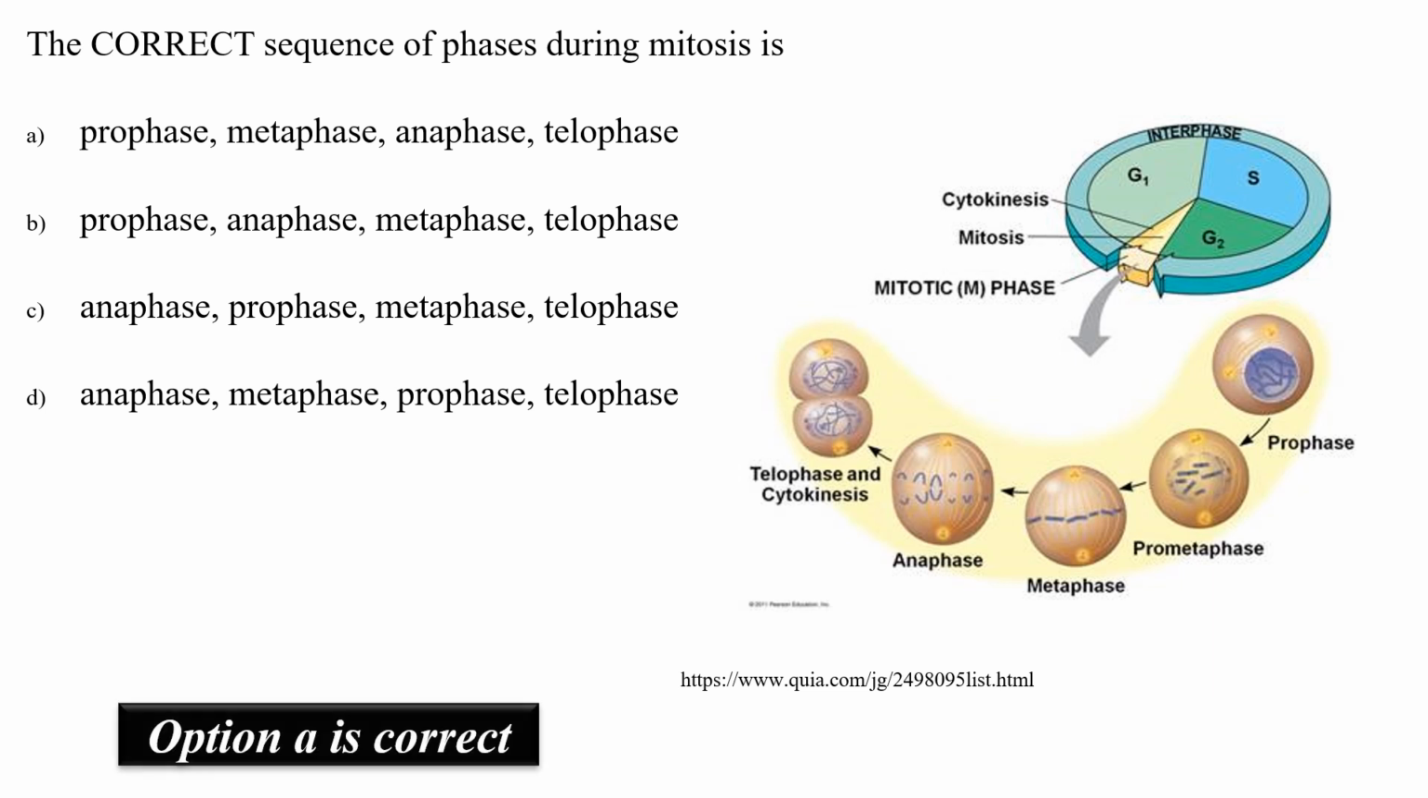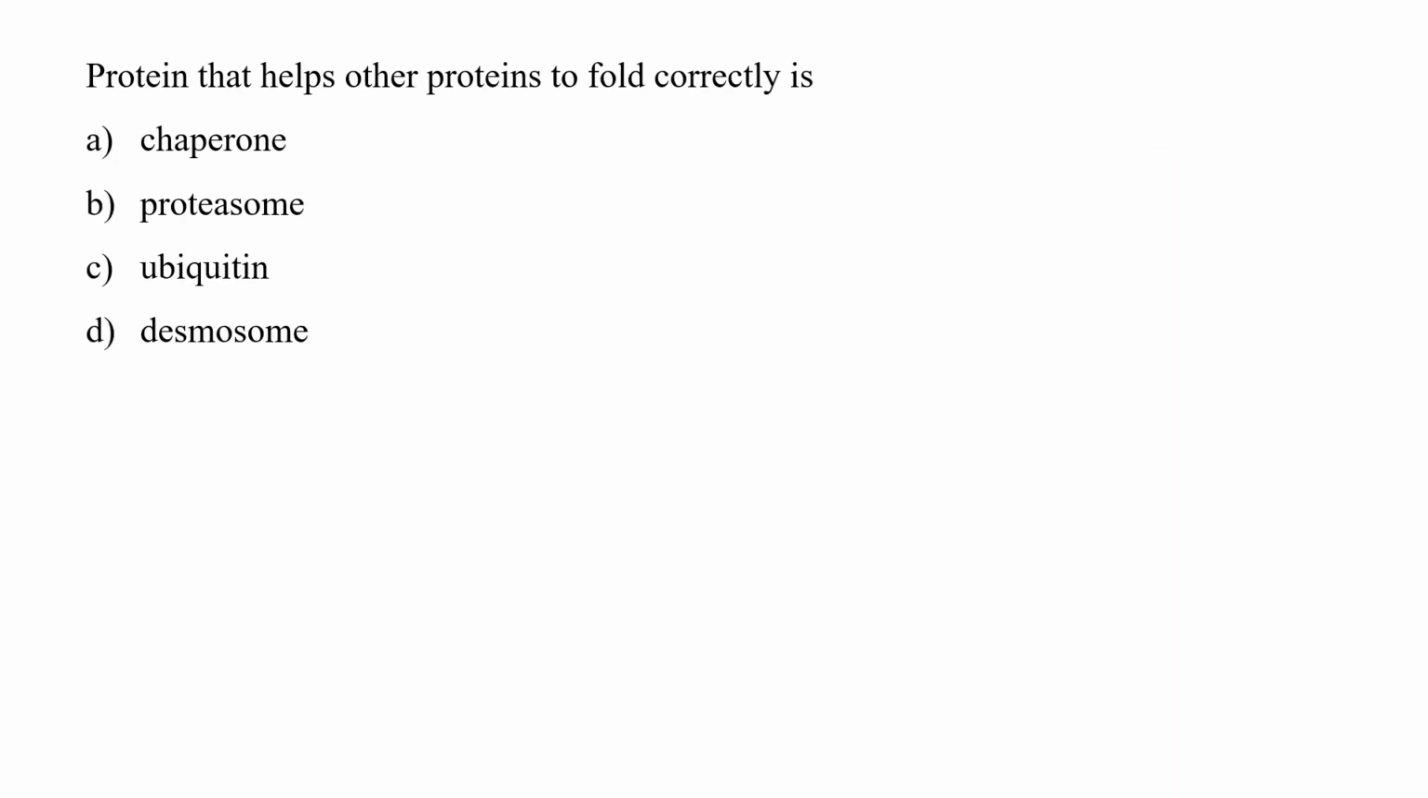Before moving on, in prophase the chromosomes are being formed, that is, the condensation of chromatin which results in chromosomes takes place. Then we have the metaphase. In metaphase, all the chromosomes are aligned on the equatorial plate. In anaphase, we have a complete separation of sister chromatids, and in telophase this process is completed, after which cytokinesis begins. So option A is correct, that is prophase, metaphase, anaphase and telophase.